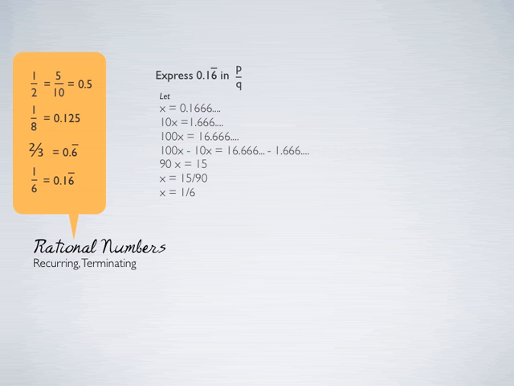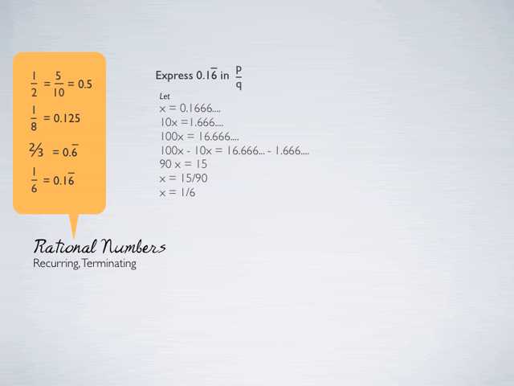Right. So generalizing it, what we do is we multiply the given number by multiples of 10 such that the part after the decimal becomes the same in at least two equations, and then we subtract the equations and get the answer. Right. Let's move on to irrational numbers.